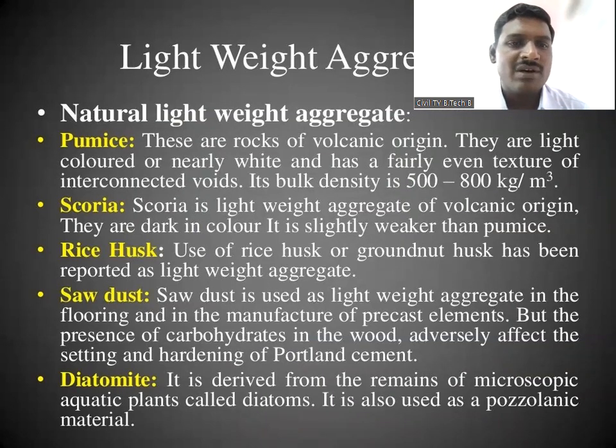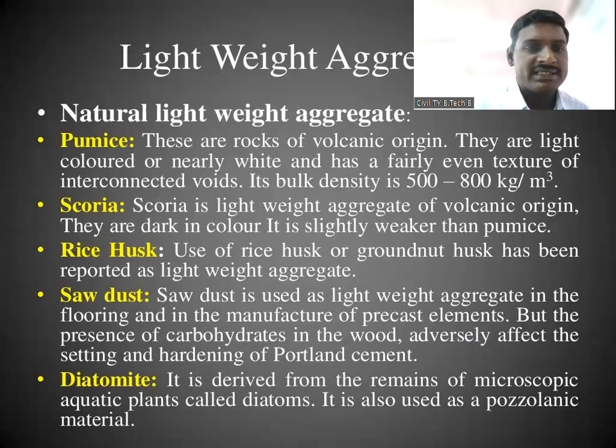But the presence of carbohydrates in the wood adversely affects the setting and hardening of the Portland cement. So this is related to sawdust, which we are using as a lightweight aggregate.